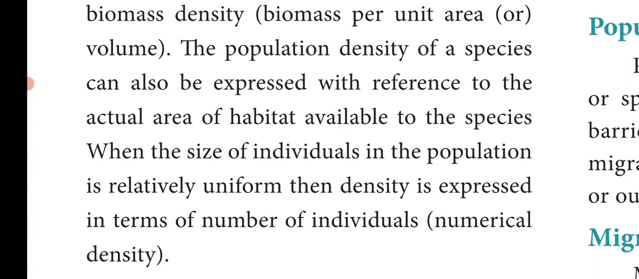Next, when the size of individuals in a population is relatively uniform, then density is expressed in terms of the number of individuals, that is numerical density. So when the size of the individuals in a population is relatively uniform, it can be expressed in terms of the number of individuals, and it is called the numerical density. So population density means the total number of organisms which survived in a population, and also the total biomass which occupied the particular ecosystem.